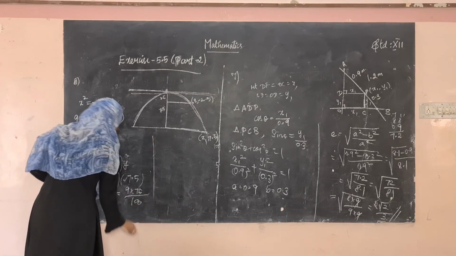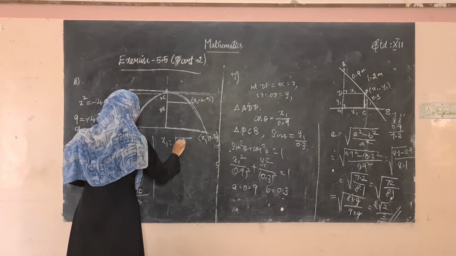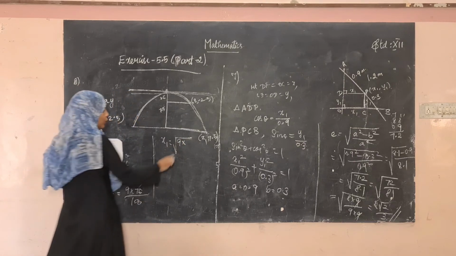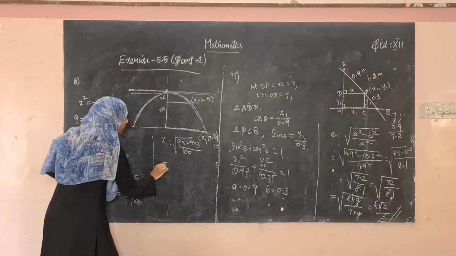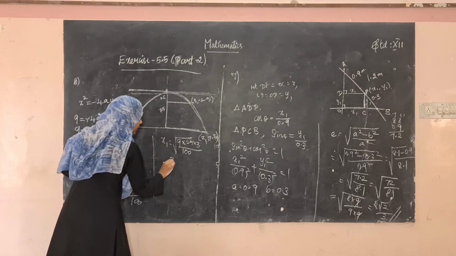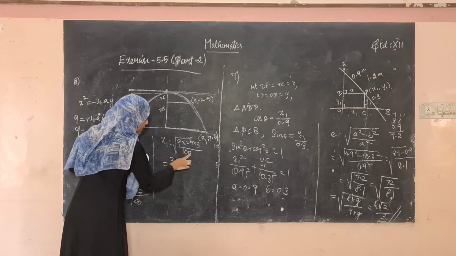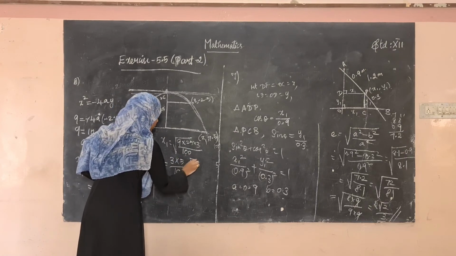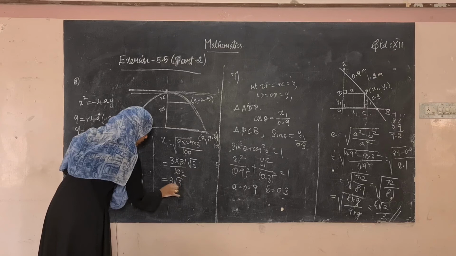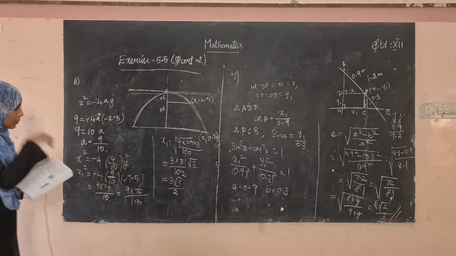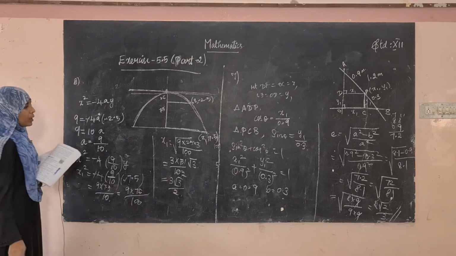So what's the value of x1? So x1 is equal to square root of 9 into 75, and 75 can be written as 25 into 3, divided by 100. Yes, 9 is 3 square, 25 is 5 square, and 100 is 10 square, so it is 3 into 5 root 3 divided by 10. So the value is 3 root 3 divided by 2. So the answer, the value of x1, is 3 root 3 divided by 2.